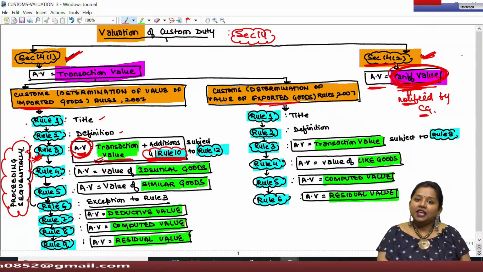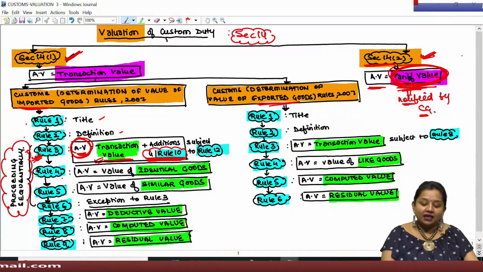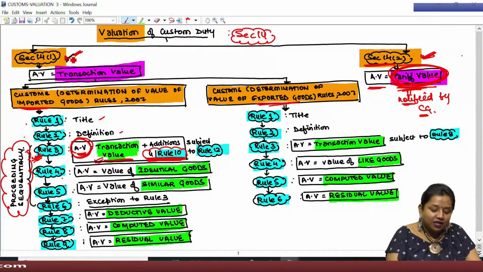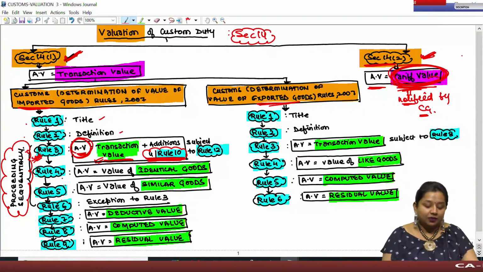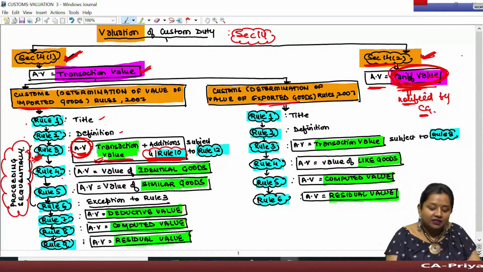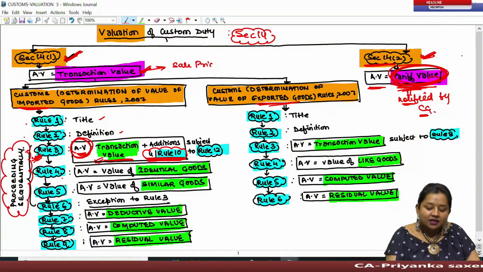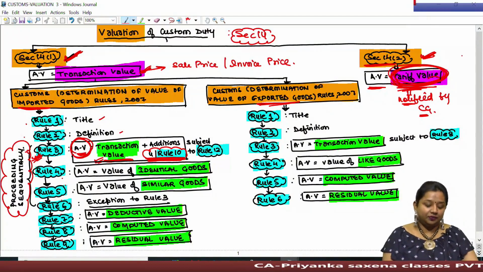However, if on any article the tariff value has not been notified, then under section 14 subsection 1, we shall determine its assessable value, which is generally based on the transaction value. The transaction value is the selling price or the invoice price at which goods are being imported or exported.